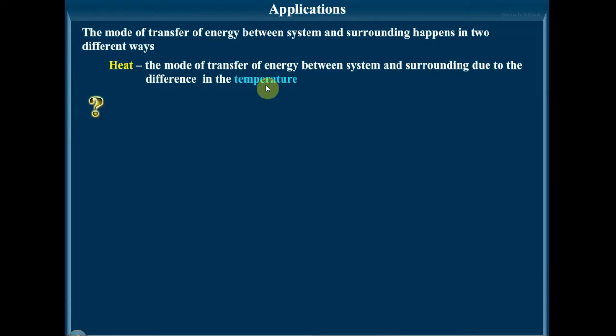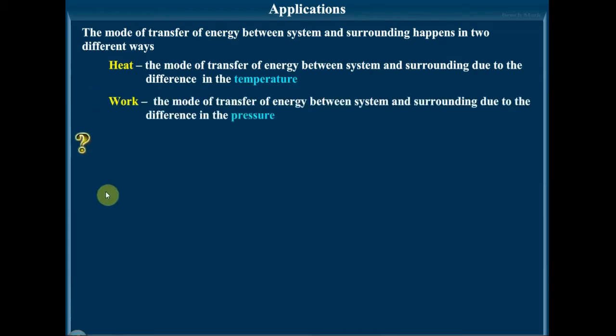If you're taking a hot cup of coffee, after some time what will happen? The coffee is at a higher temperature. It will escape to the surroundings. This happens till both system and surroundings attain the same temperature. Now, if the system is at lower temperature than the surroundings, then the energy is gained by the system from the surroundings. That is, the heat flow will take place from the surroundings to the system till it becomes equal. So this is the basic thing that we all know. So the one mode of transfer of energy is heat.